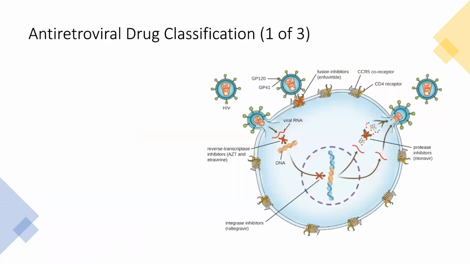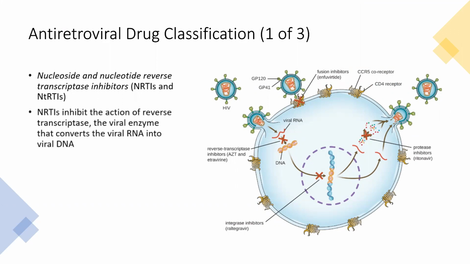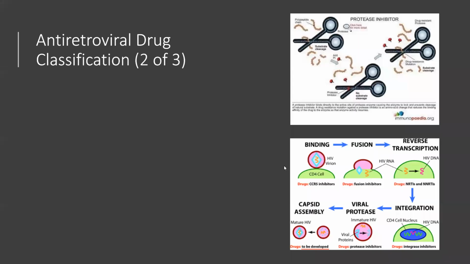So antiretroviral drug classification includes the nucleoside and nucleotide reverse transcriptase inhibitors, NRTIs, and NNRTIs. NRTIs inhibit the action of the reverse transcriptase, the viral enzyme that converts the viral RNA into DNA. We just saw in the picture, they are going to stop here. So viral RNA here, we can see in this one, the reverse transcriptase inhibitors are going to stop the viral RNA from getting converted into the viral DNA.